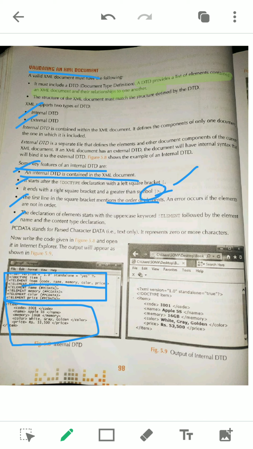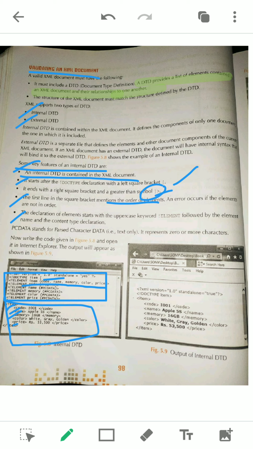The first line starts with DOCTYPE and it shows square brackets. Then within the square brackets it is given: within item, code, name, memory, color. That means this is the structure given to you. Here item is the root element, and under item, code, name, memory, color, price are the children. So you can see in your DTD, under item, code, name, color come serially. This is called the order of the elements.